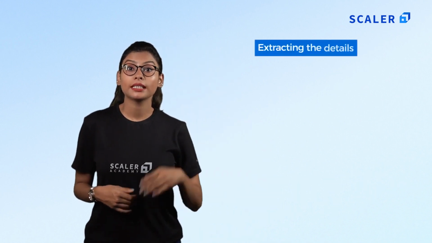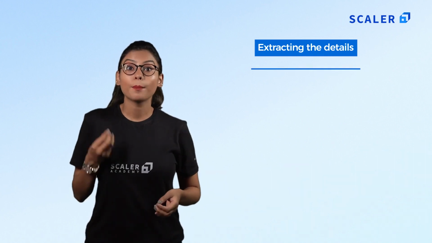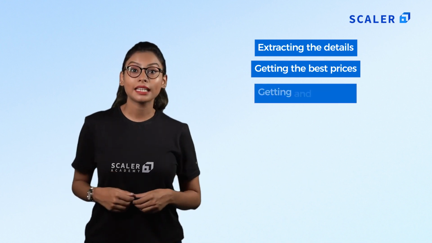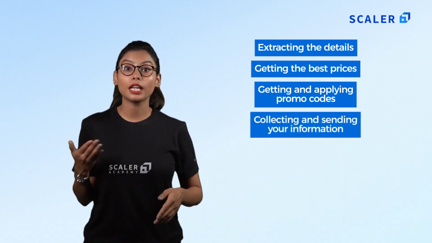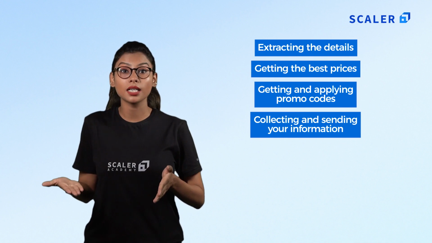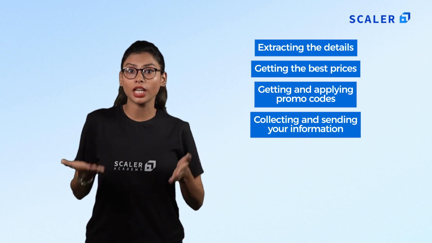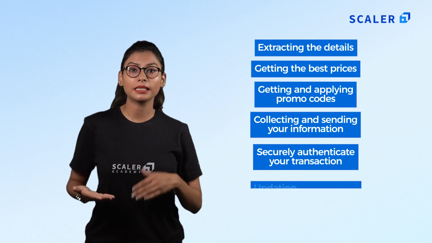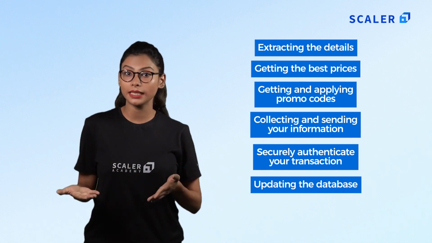Many APIs are used in the process, such as extracting the details for an available flight, room, car, etc., getting the best prices available for different days and services that you opt for, getting and applying promo codes, coupons and deals for discounts, collecting and sending your information to book flights, rental cars and hotel rooms, connecting to credit card or banking servers at checkout to securely authenticate your transactions, confirming your payment, updating the database of the airlines, hotels, etc., and sending you the tickets and booking receipts.